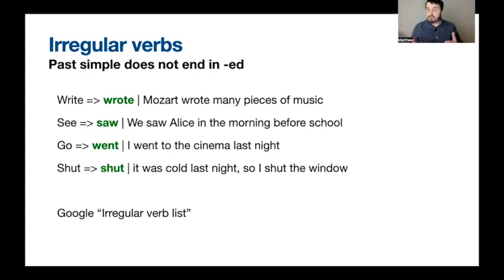Write becomes wrote. Mozart wrote many pieces of music, right? See becomes saw. We saw Alice in the morning before school. Go becomes went. I went to the cinema last night. Shut becomes shut. Sometimes they're the same. That's cool. It was cold last night, so I shut the window.